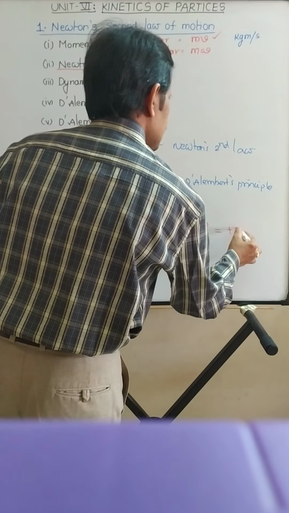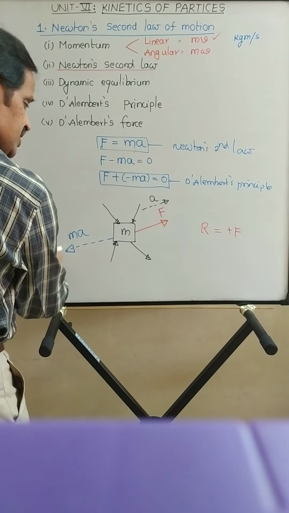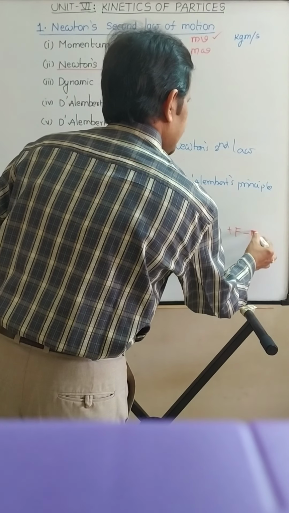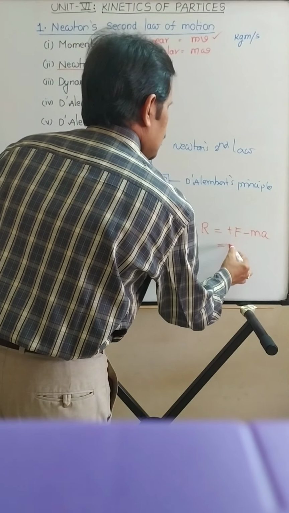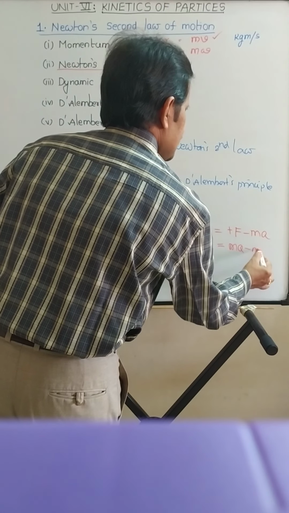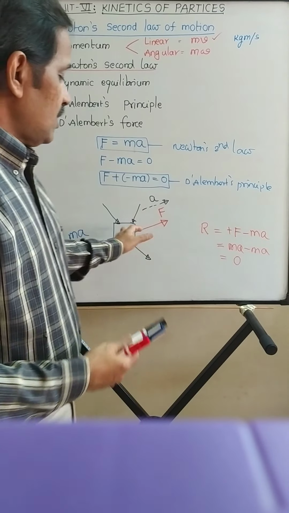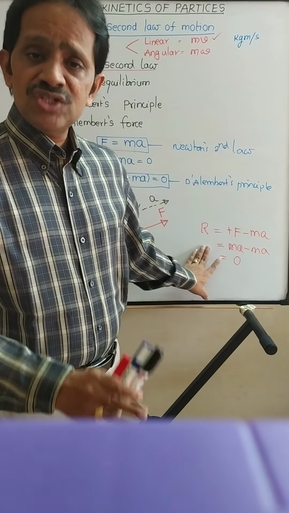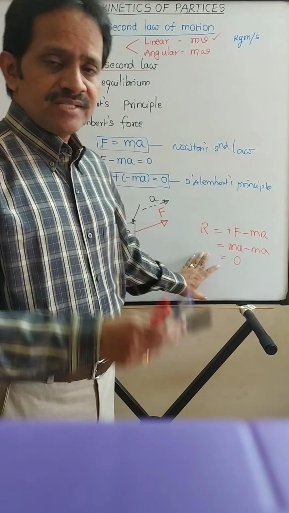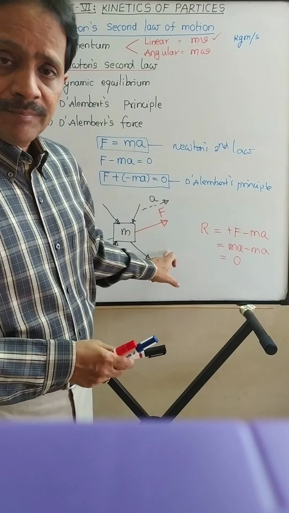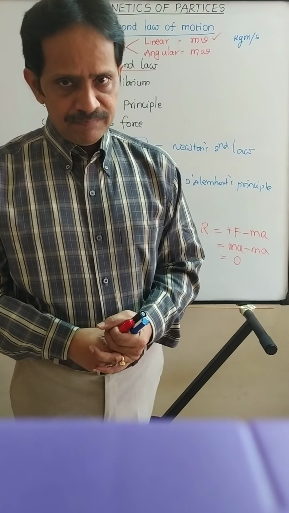If you take this as positive, and m into a, which is acting in the negative direction, opposite direction, so it is minus ma. But as per Newton's second law, F is equal to m into a, so F minus ma is equal to 0. Means the resultant force of this system is becoming 0. The moment the resultant force is 0, I can say that the system is in equilibrium. But it is moving, so it is a case of dynamic equilibrium.